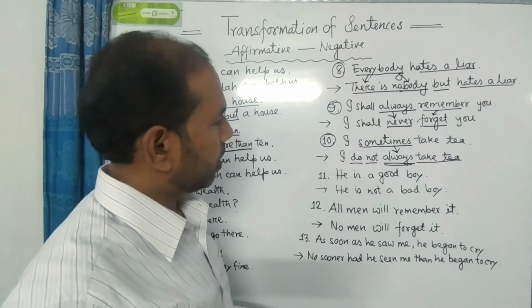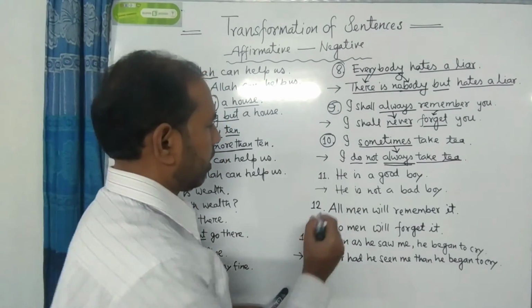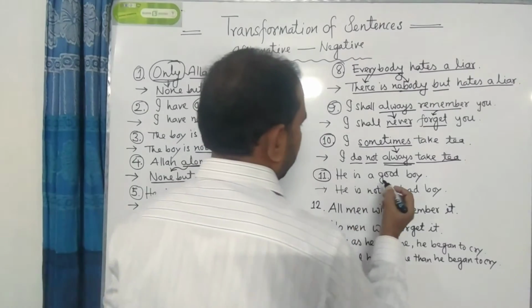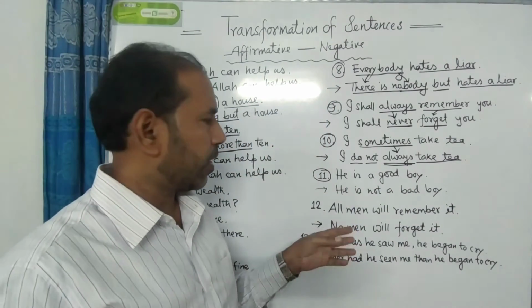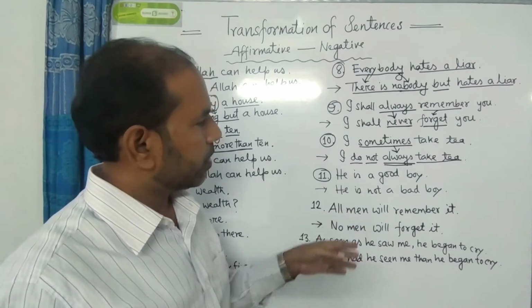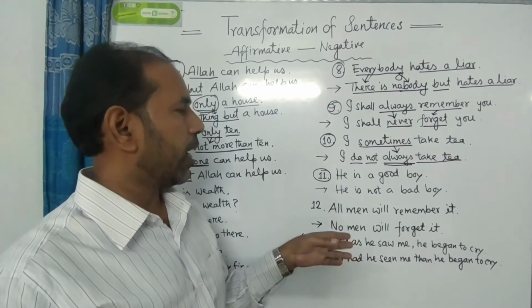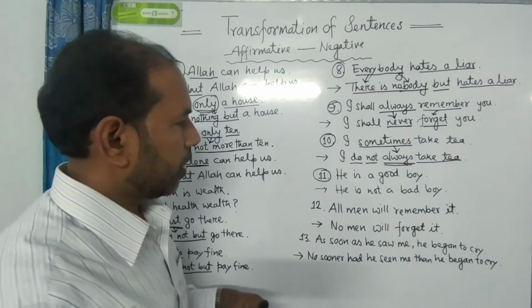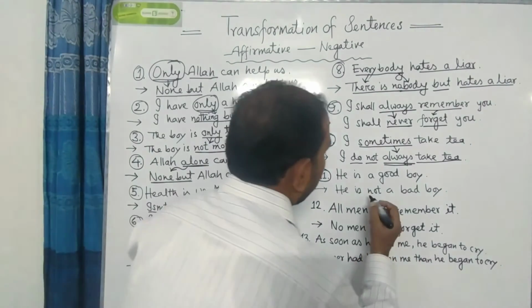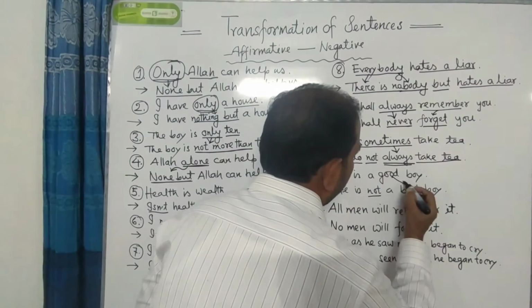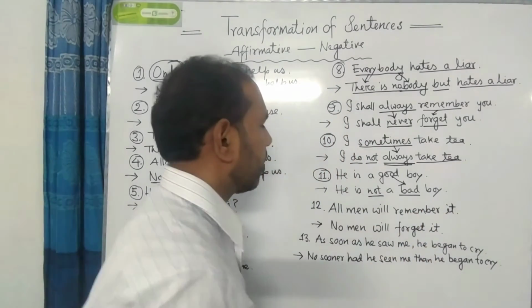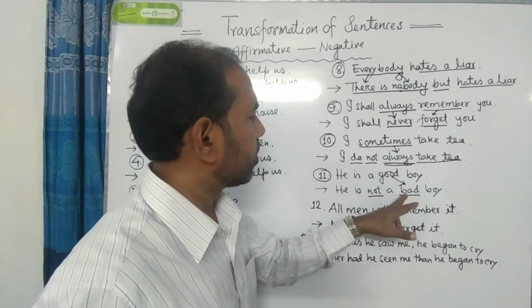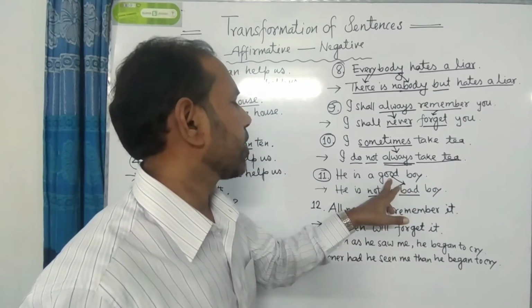Okay, dear students, I am going to the next number. He is a good boy. There are some sentences in which you have to use not and the opposite word. Okay, he is a good boy. He is not a bad boy. So I have used the word not and the opposite word of the adjective good.